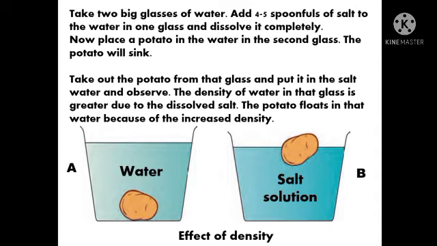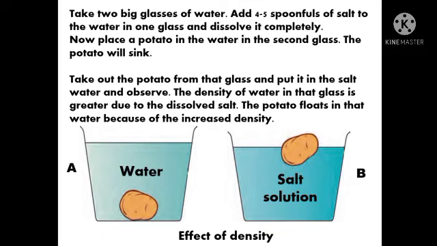Why does this happen? Because the density of water in that glass is greater due to the dissolved salt. The potato floats in that water because of the increased density. Understood, students? Where the density of water is more, the potato does not sink.